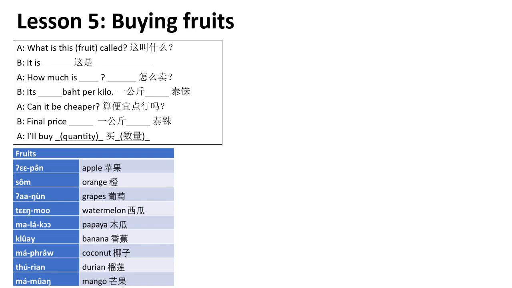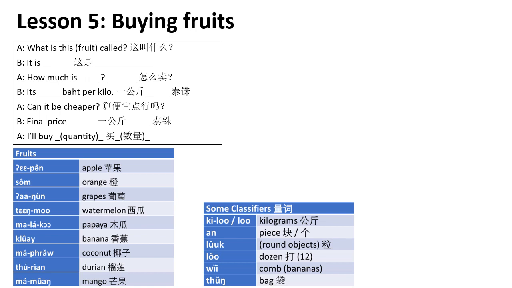Papaya is malakko. Malakko. Banana, gloy. Coconut, maprao. Maprao. Durian, turian. Turian is also another loan word, huh? Turian. And mango is mamuang. Mamuang.